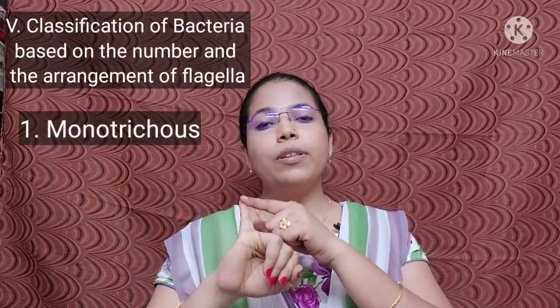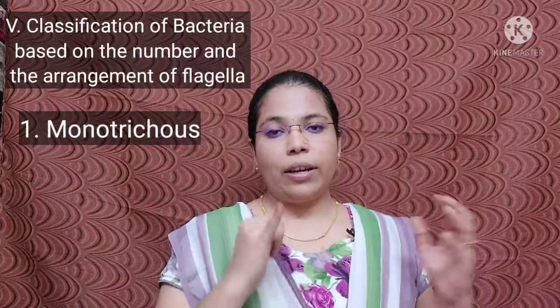The first type is monotrichous. Mono means one, trichous means hair-like structure. Here it refers to flagella. Monotrichous is a group of bacteria that has single flagellum on one side of the bacteria. Example, Vibrio cholerae. The second type is lophotrichous. Lopho means tuft. A bunch of flagella that is present in one side of the bacteria is called lophotrichous. Example, Pseudomonas.